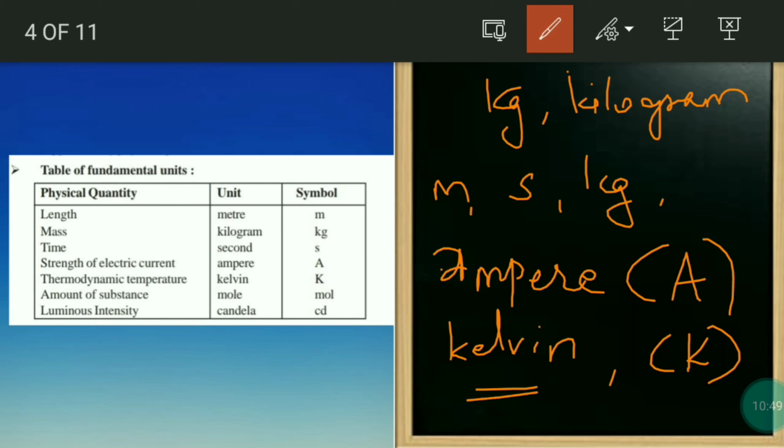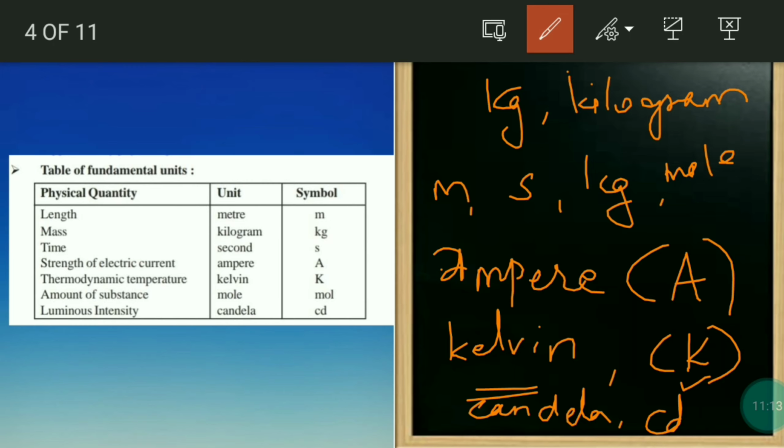Now amount of substance is mole, and the unit is mol, everything in small. Now luminous intensity is candela, unit is cd. That's it.